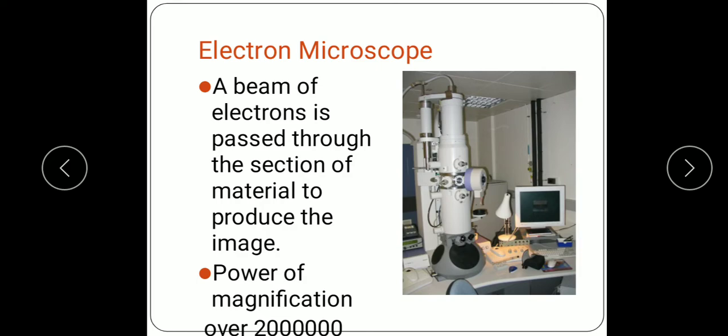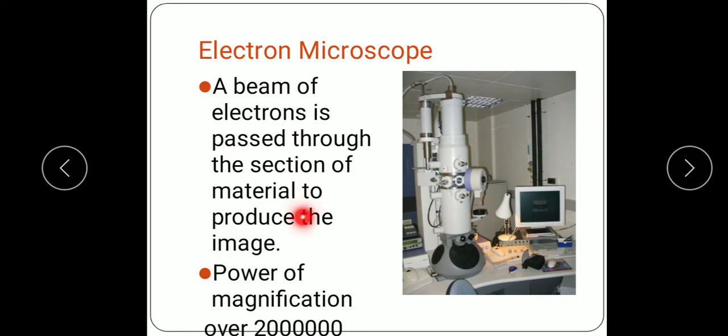Next microscope we will see here, the electron microscope, EM for short. The invention of the electron microscope unfolded many new discoveries about the cell. In the electron microscope, a beam of electrons is passed through the section of material to produce the image. That is why it is an electron microscope.